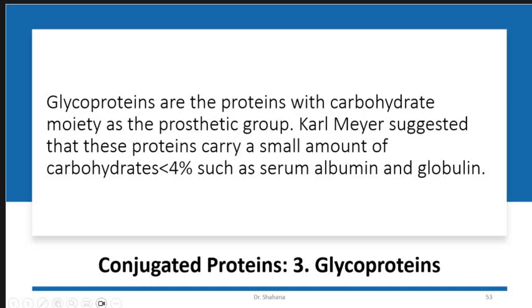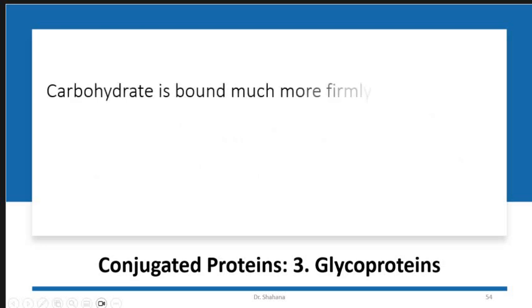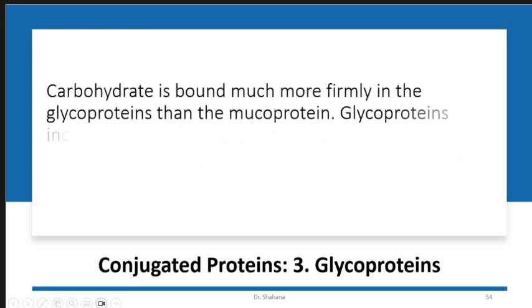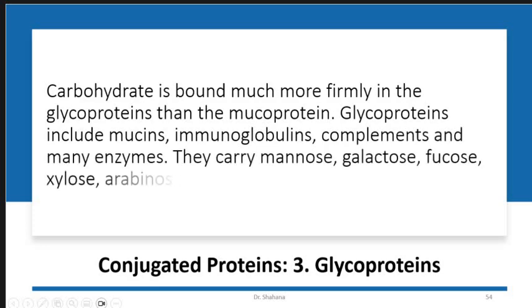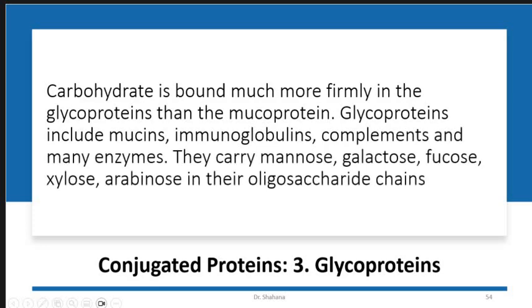Serum albumin and globulin are basically glycoproteins. The carbohydrate bonding is firm, and as compared to mucoproteins, they are more firmly bound to the carbohydrate. Examples of glycoproteins include mucin, immunoglobulin, complements and many enzymes, and they carry mannose, galactose, fucose, xylose, arabinose in their oligosaccharide chain.